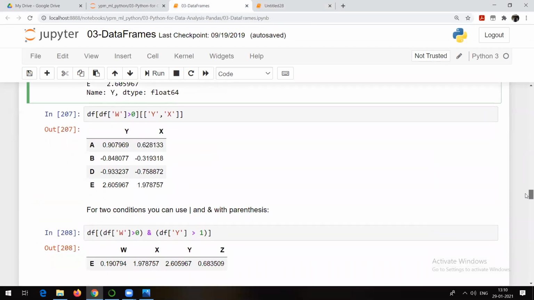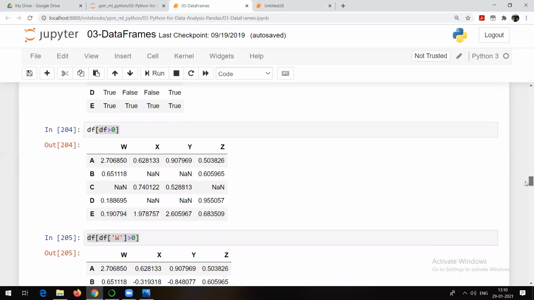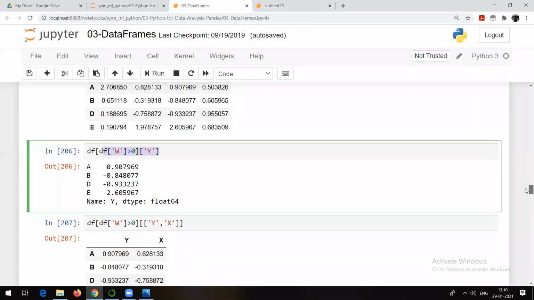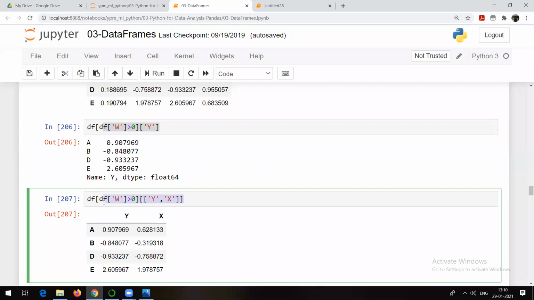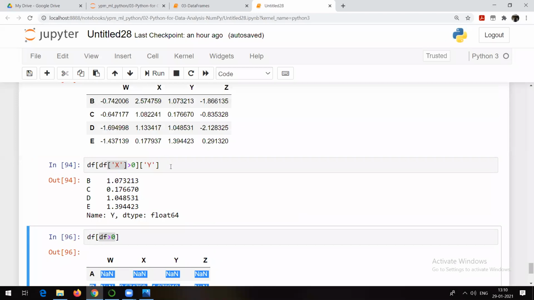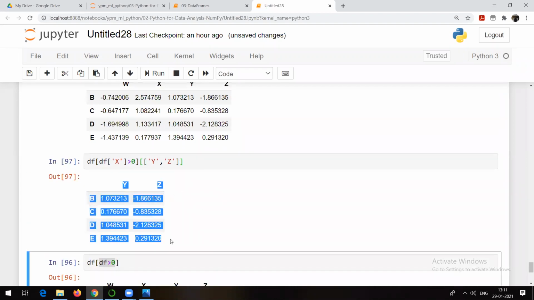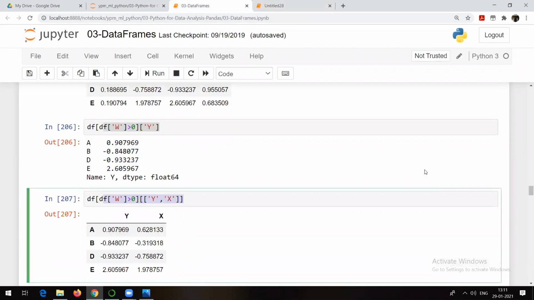So yes, there are different ways which you can apply here. See, this is what is shown. So these things we have seen. What is this one now? So you can see this particular command. Exactly the same thing. Here I wanted to check only y. Maybe you might want to check one more variable. So I will go with y as well as, suppose, z. So show me the value of y and the value of z wherever x is greater than 0. You'll be able to see this one. So simple indexing, right? That's what is shown.